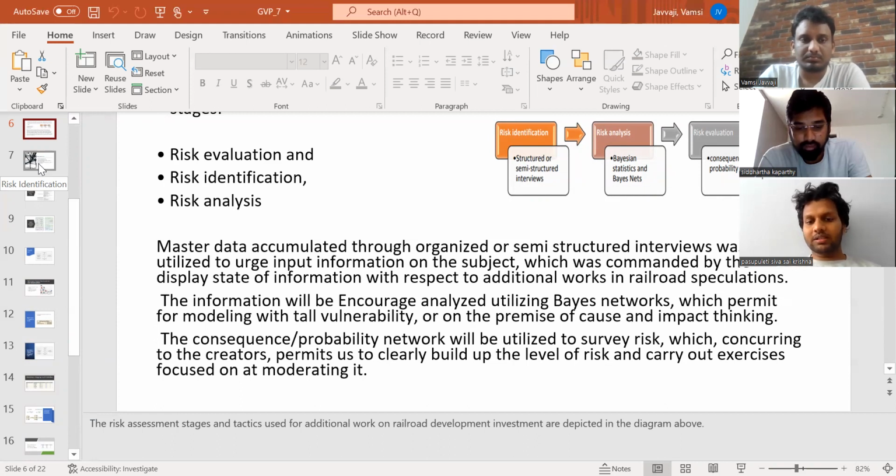So as we have discussed, Bayesian networks will be very useful for modeling with uncertainty, and the probability matrix will be utilized to assess risk. The risk assessment stages and tactics used for additional work on road development are displayed in the diagram above. So this is the diagram which we have given above. So next slide, please.